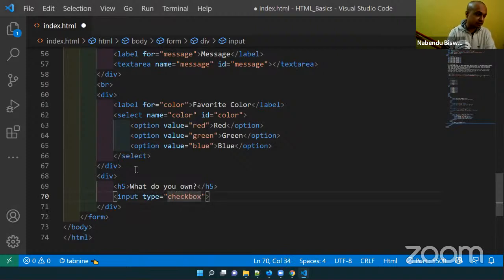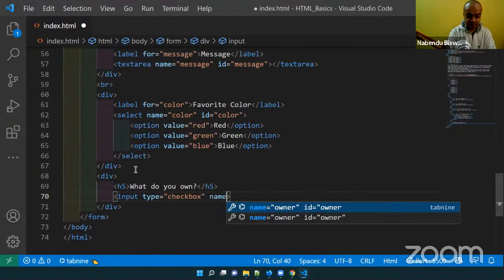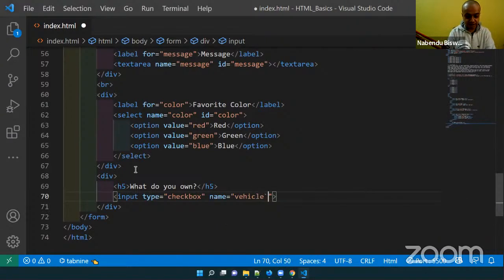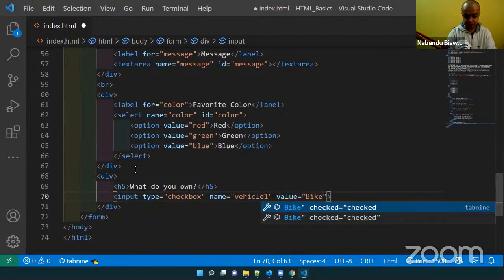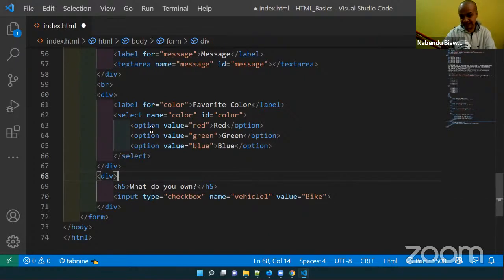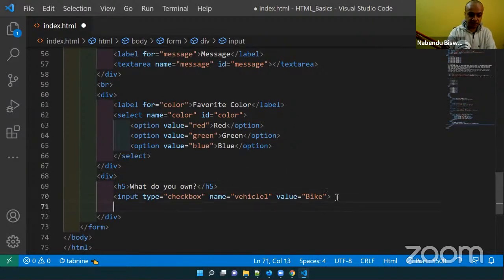Checkbox is also an input type. Name equal to vehicle1 and value equal to bike. The value I'm taking here will not be printed; actually it will go to the backend. My bad. Just like here, it was going to the backend, it will go to the backend here.